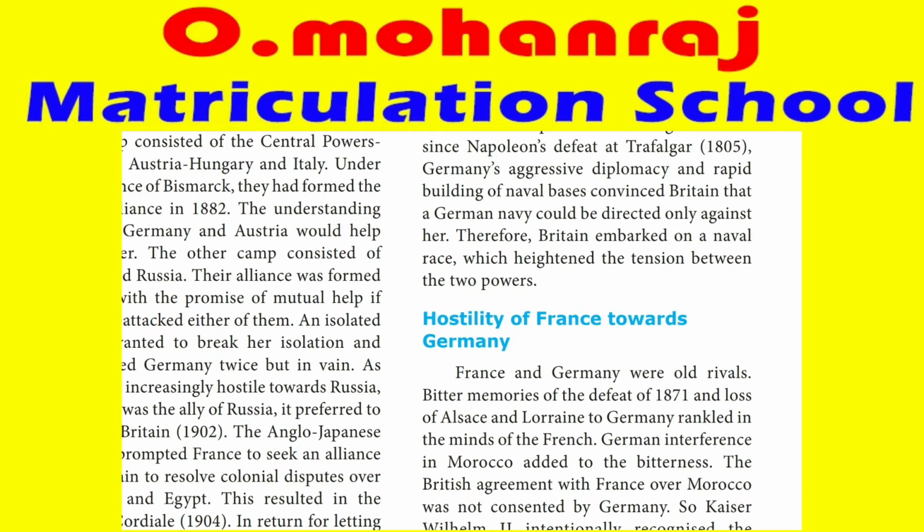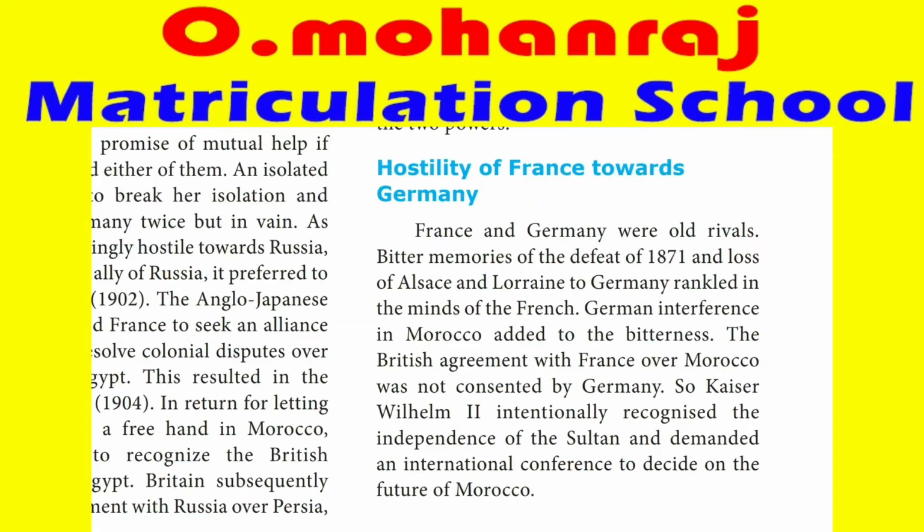Okay, next reason is the hostility of France towards Germany. France and Germany were old rivals from 1700. There were bitter memories of the defeat of 1871. A very important point is on the map of France: towards the northeast, we have Alsace-Lorraine, which is a very important place for iron and coal industries, and a border for Germany, Belgium and Switzerland. So Germany wanted to control Alsace and Lorraine, which was a French place.